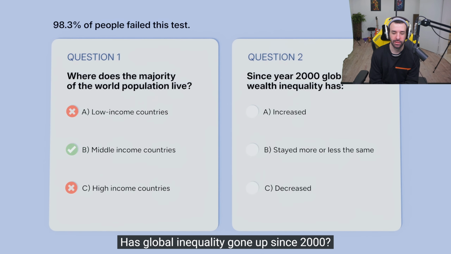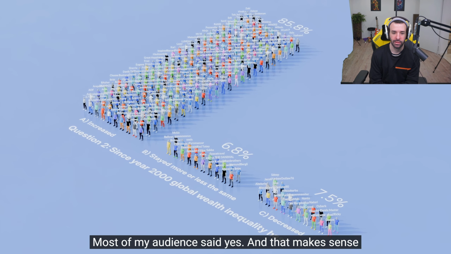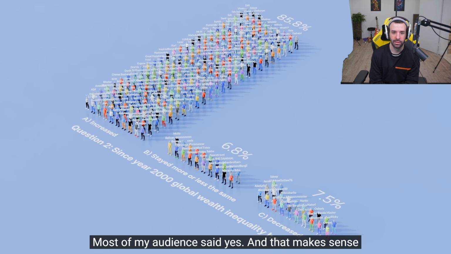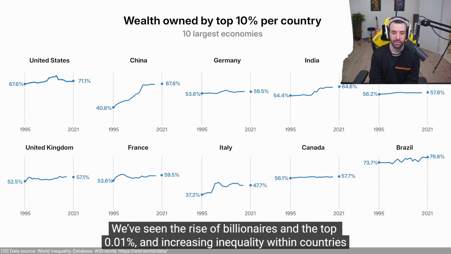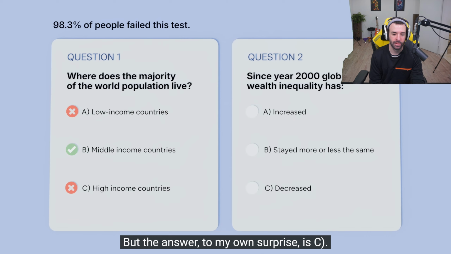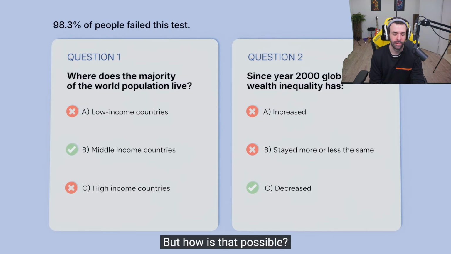Has global inequality gone up since 2000? Most of my audience said yes, and that makes sense. We've seen the rise of billionaires in the top 0.01% and increasing inequality within countries. But the answer, to my own surprise, is C. Global inequality has actually gone down. But how's that possible?